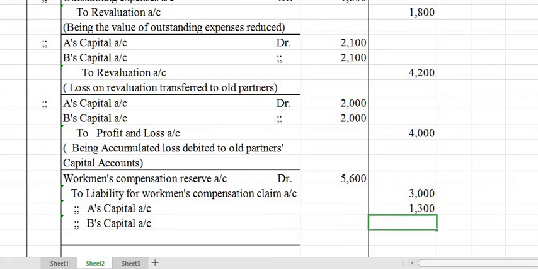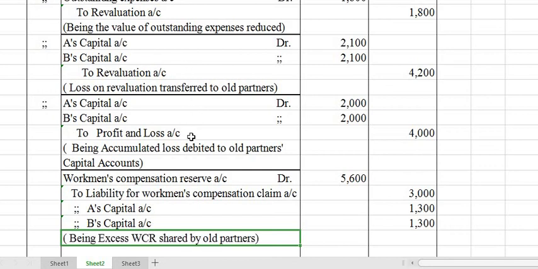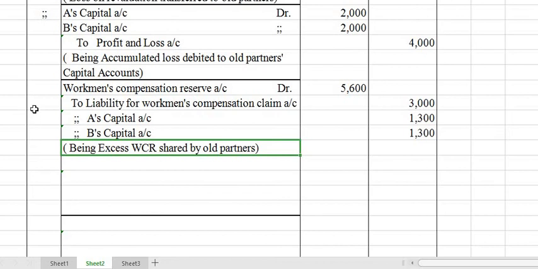1300 each, being adjustment of excess workmen's compensation reserve shared among all the partners. That also on the same date. Then next journal entry.